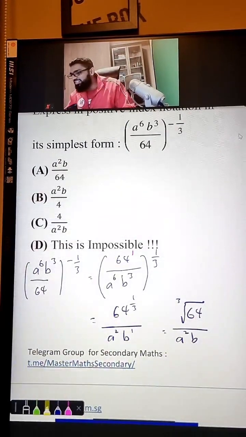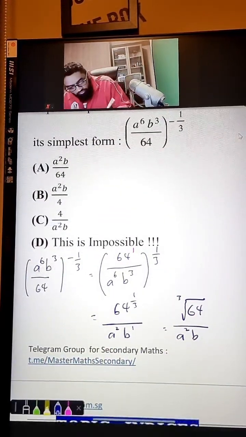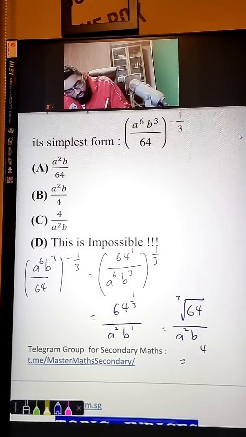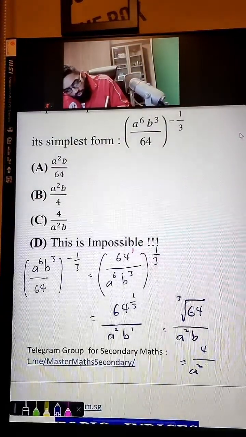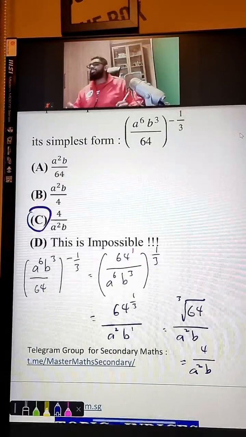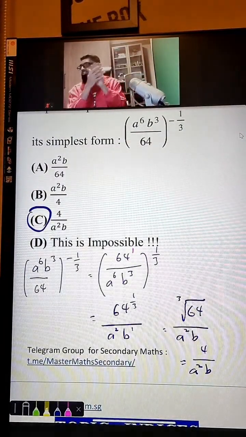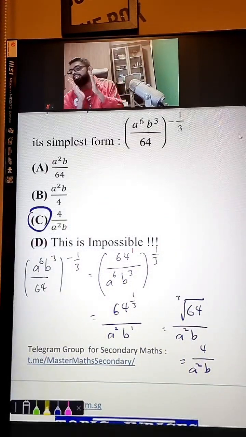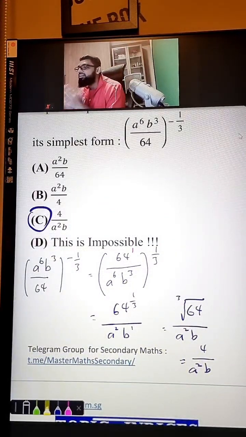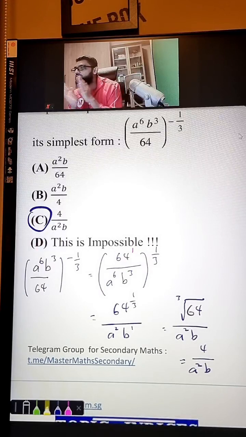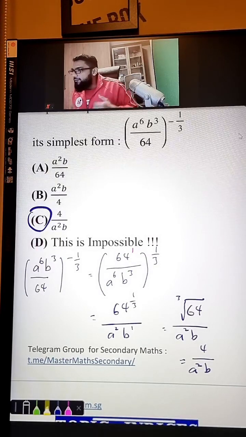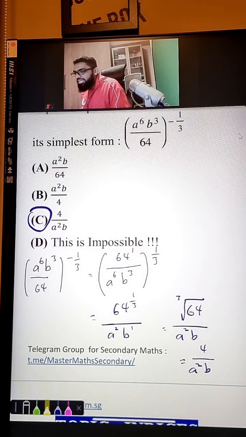Welcome to class. Okay? So this is 4. 4 over a square b. But C is there as our answer. Fantastic, guys. Give yourself a round of applause for completing this indices problem. Fantastic. Round of applause. Good job. 4 over a square b.